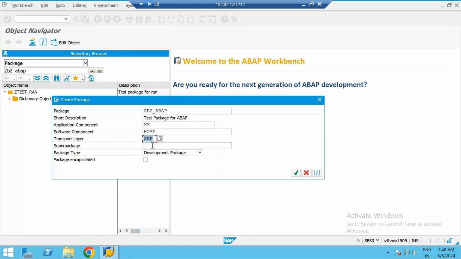Super package is not at all necessary. The package type is a development package, so keep it as development package. Encapsulated, you don't need to check it. So for just the package name and short description, the application component, software component and transport layer will be filled automatically in your project. Super package, you should never give. This checkbox you'll never check. Package type should always be development package. Simple. Then hit OK.